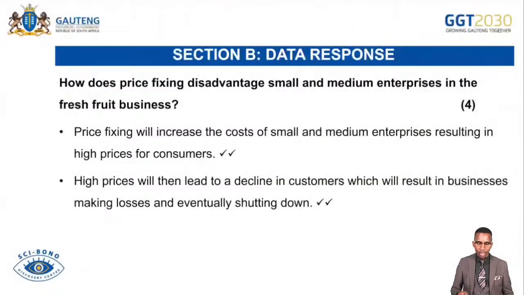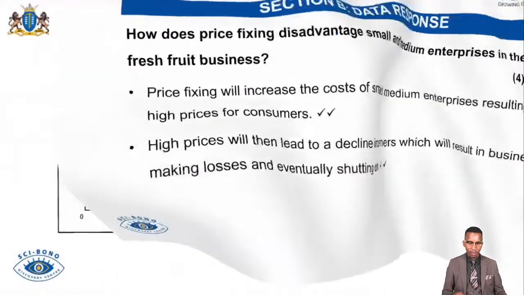In terms of businesses, how does price fixing disadvantage small and medium enterprises in this kind of market in fresh fruit businesses? Price fixing will increase the costs of small and medium enterprises, resulting in high prices for consumers. High prices will then lead to a decline in customers, which will result in businesses making losses and eventually shutting down. Remember, small businesses do not have enough capital. They operate at a smaller scale, but if they are involved in collusive behavior, they might be forced as part of the group to sell their products relatively high, which will result in them losing their consumers. And they can even shut down, like is mentioned here.